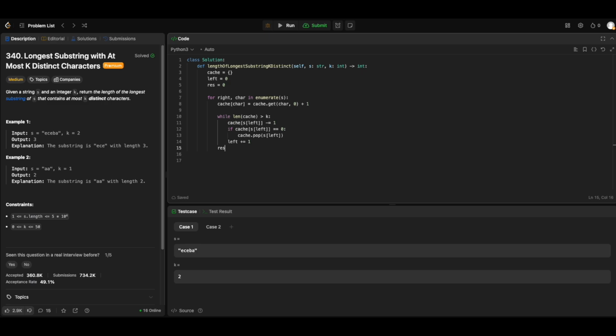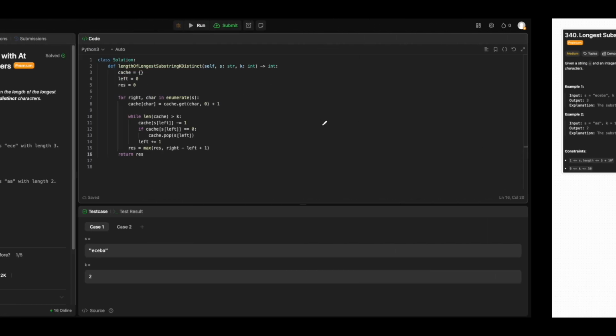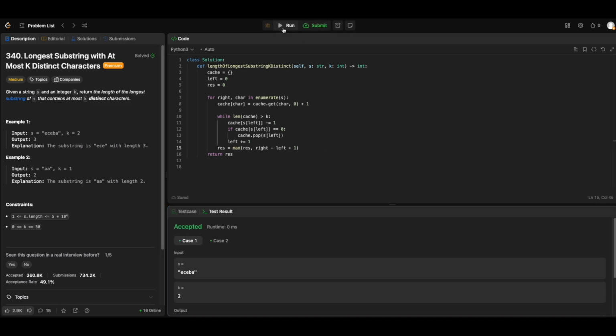After that, we record the result as the maximum of result and the window length, right minus left plus 1. Finally we return the result. This is how I will solve our question.